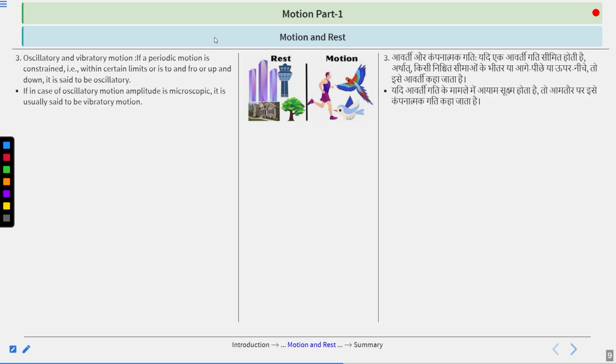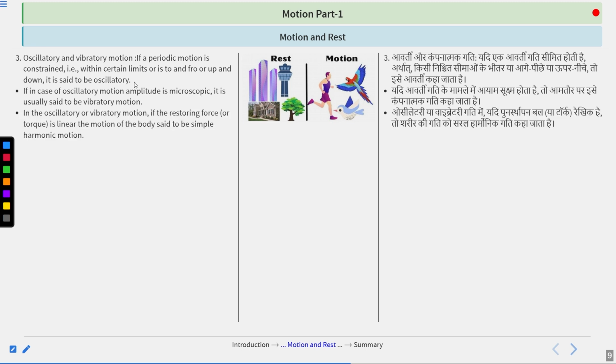If in case of oscillatory motion, amplitude is microscopic, it is usually said to be vibratory motion. If it is not microscopic, that will be oscillatory, but if microscopic, that will be vibratory. In the oscillatory or vibratory motion, if the restoring force or torque is linear, the motion of the body is said to be simple harmonic motion.